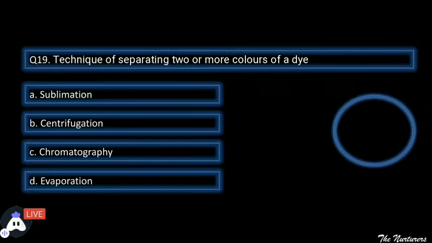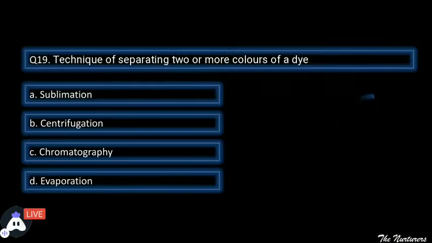Technique of separating two or more colors of a dye. We know that a dye is made up of so many colors. तो कौन सी टेक्निक है जो डाई के अलग अलग कलर्स सेपरेट करने के लिए वर्क करती है? And your time starts now. Think about the separation technique which is used to separate different colors of a dye. A. Sublimation. B. Centrifugation. C. Chromatography. Or D. It is evaporation. Think and tell carefully. Hurry up.